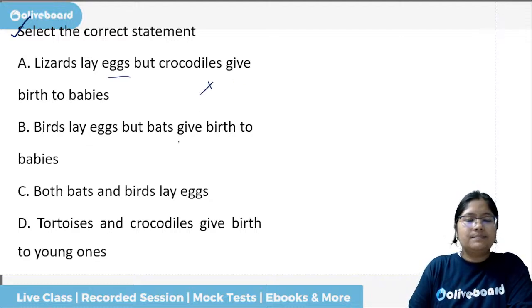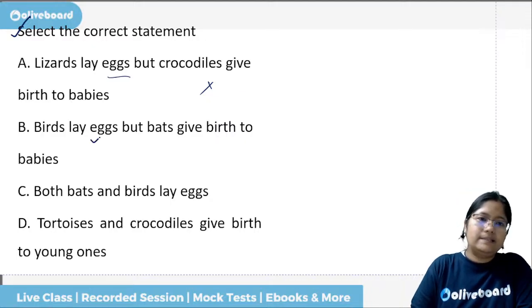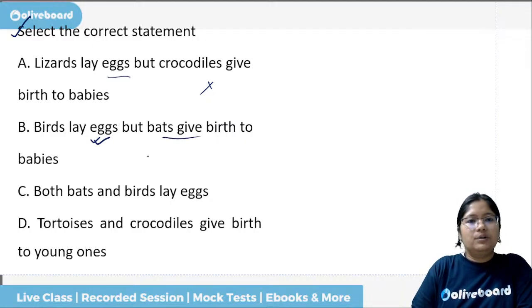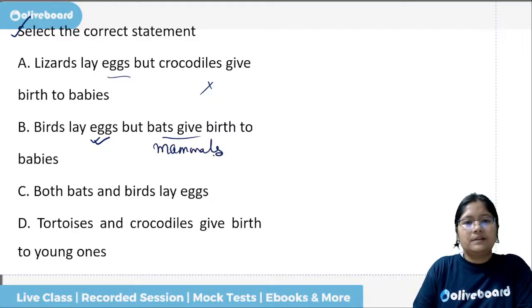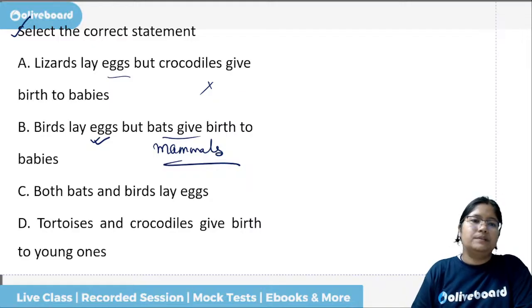Birds lay eggs, but bats give birth to babies. Birds lay eggs, yes. Bats give birth to babies. Bats are mammals. Since class 3-4, everybody has studied that bats are mammals and they give birth to babies.